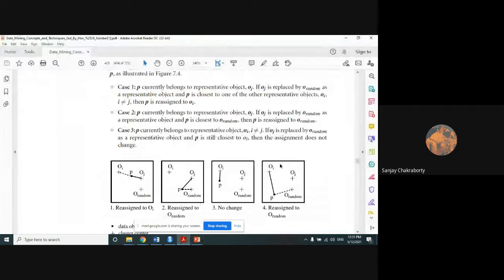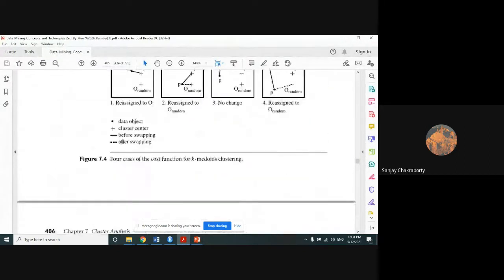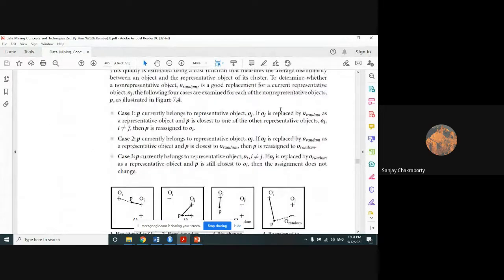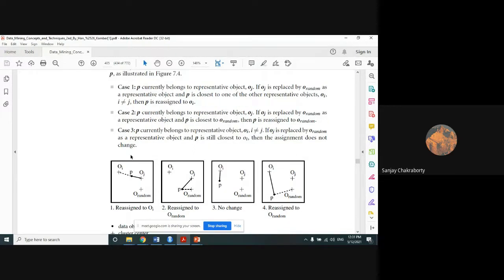Check out this figure. There are 4 cases based on which you can swap those values. What is the first case? Look at this very carefully. Which one is the medoid value here? The P value is called the medoid value. That is your initial guess. Try to understand. Now, case 1.